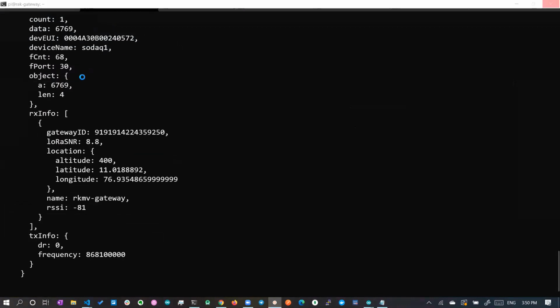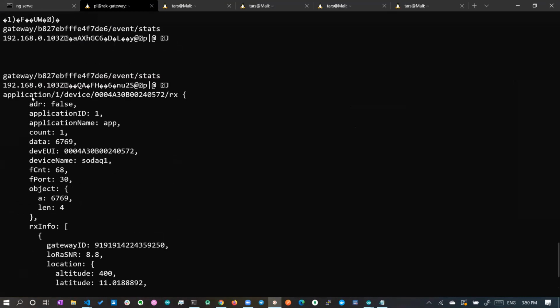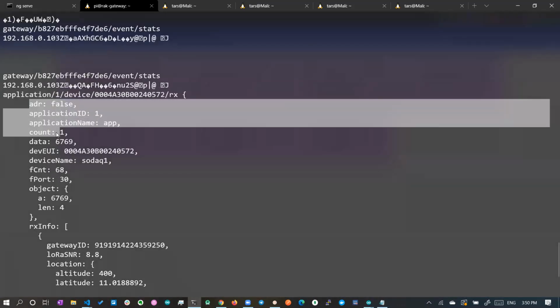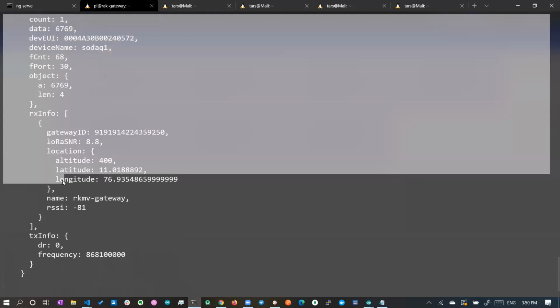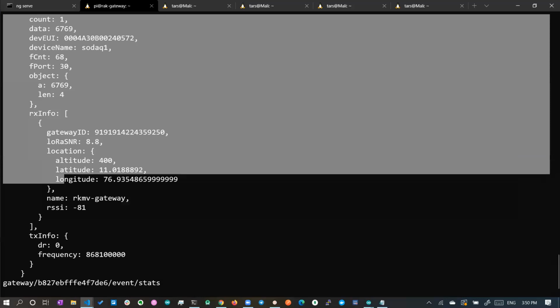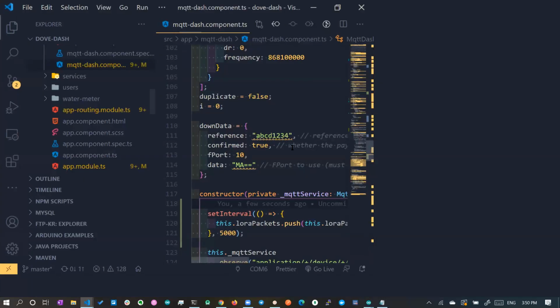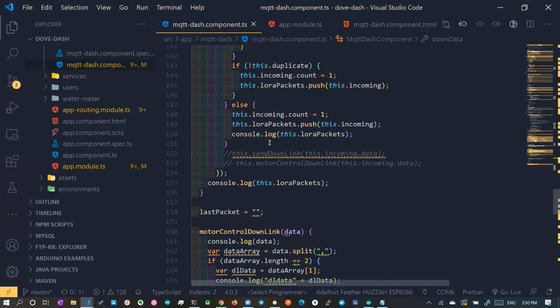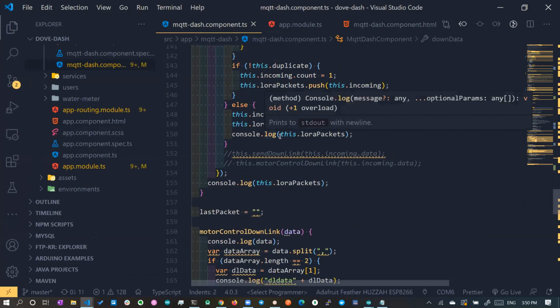Your new packet will be in this format, and wherever you have used MQTT to connect to it, your incoming data will be in this format. From the data you should decode. We'll be writing some custom functions in JavaScript, and you should be able to decode. But generally in production or developing this kind of application, it is not that a single person does all the things, right?